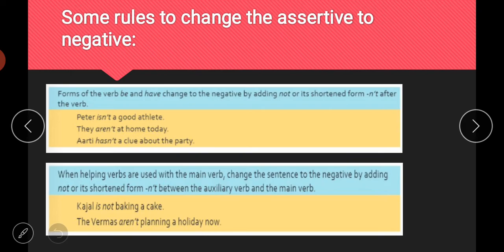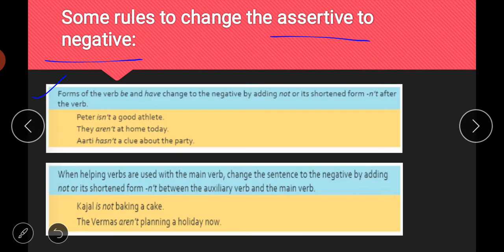Next is, now there are some rules, students, how you can change the assertive to negative. Means if the statement is given in positive sense, simple statement is given, how you will make a negative from that. So there are different rules for different type of sentences. So let us look at these rules one by one. First is form of the verb be and have changed to the negative by adding not or its shortened form not after the verb. So what they are saying, that if you are having forms of verbs be or have, they change to the negative by adding not after that verb.